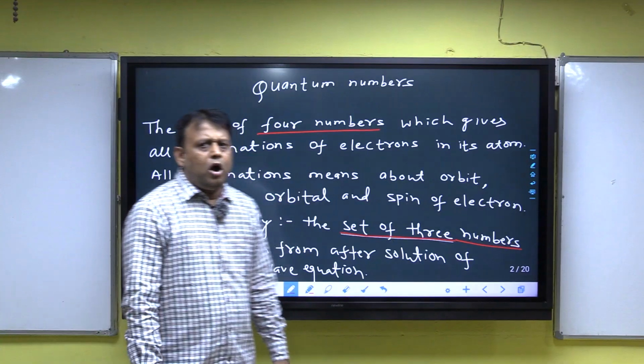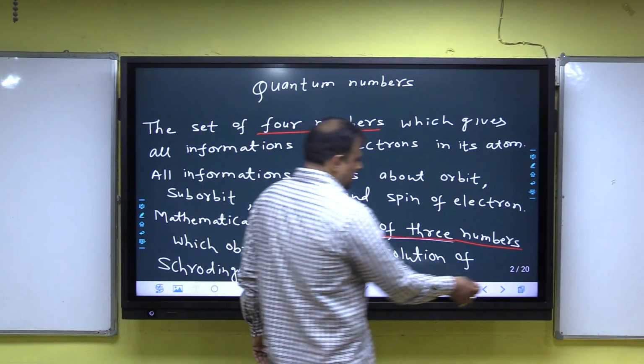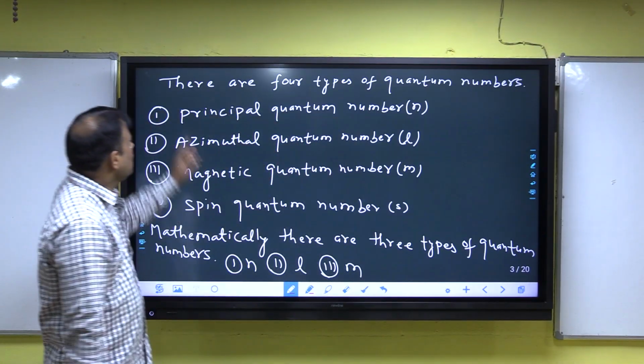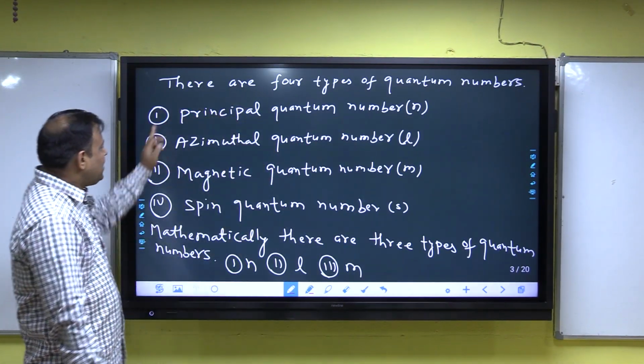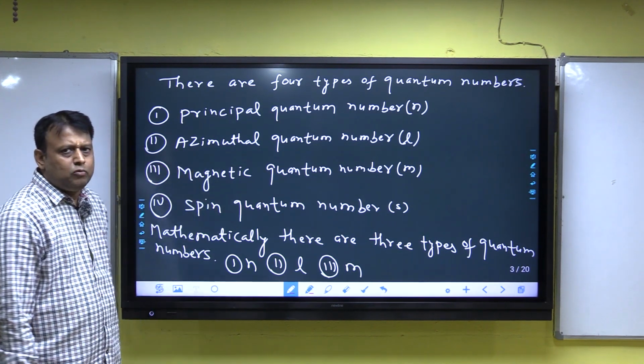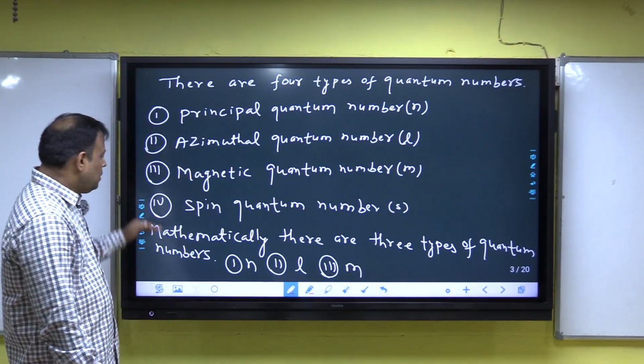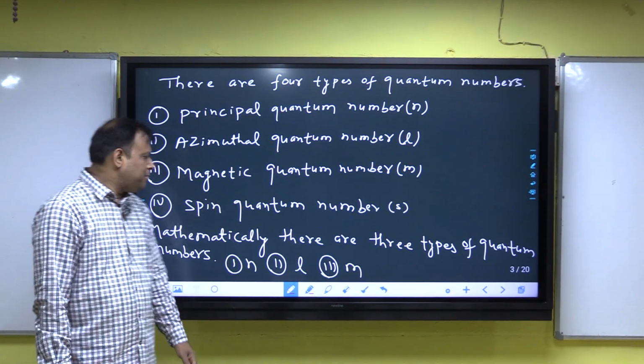Now, names of all 4 types of quantum numbers. Listen, there are 4 types. First, principal quantum number. Second, azimuthal quantum number. Third, magnetic quantum number. Fourth, spin quantum number.